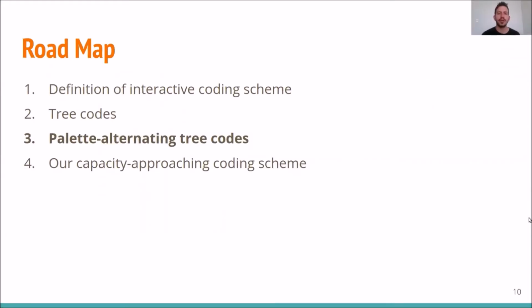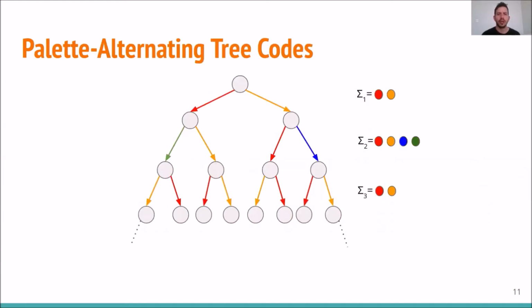We now turn to define what palette alternating tree codes are and what are the differences and benefits of irregular tree codes. So again, consider the infinite complete rooted binary tree. An edge coloring is a palette alternating tree code with distance delta if the same distance property as for regular tree code holds. Namely, for every 2 vertices of the same depth, the relative Hamming distance of the path between their least common ancestor to them is at least delta.